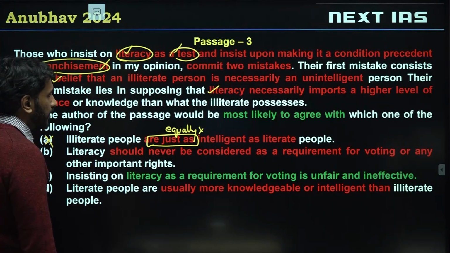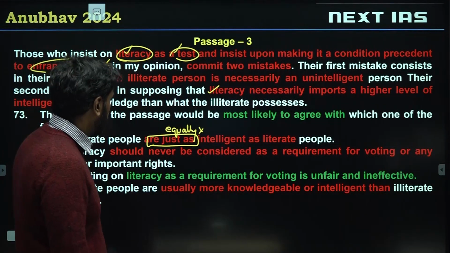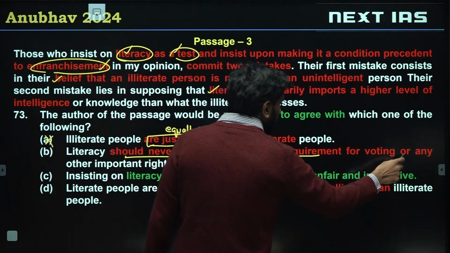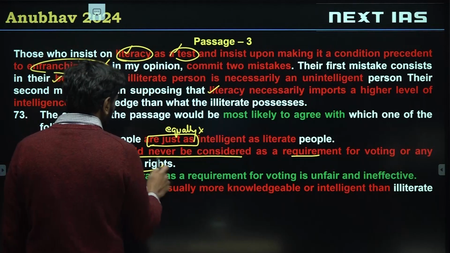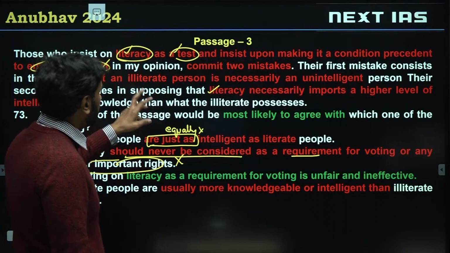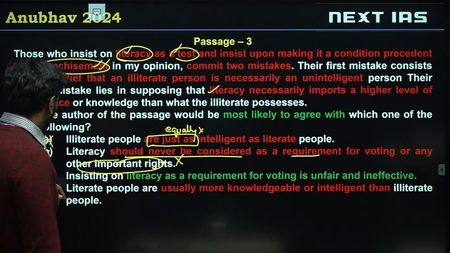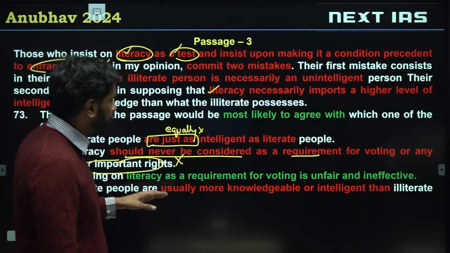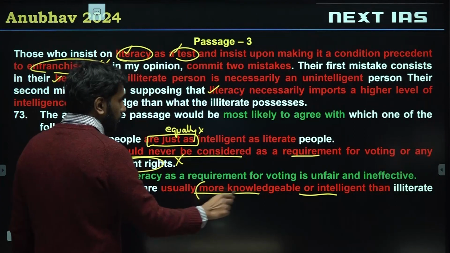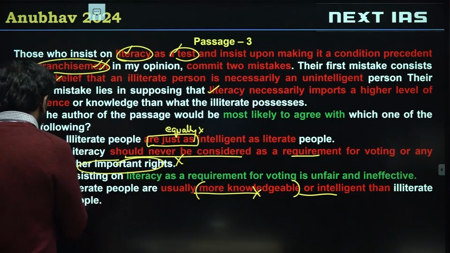B, literacy should never be considered as a requirement for voting or any other important rights. This is definitely invalid. The author is not talking about any other rights. The author is just restricting himself to voting. Option D, literate people are usually more knowledgeable or intelligent than illiterate people. More knowledgeable is the opposite of what is stated in the passage, so completely invalid.